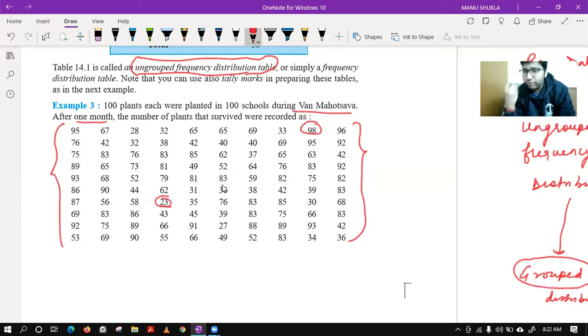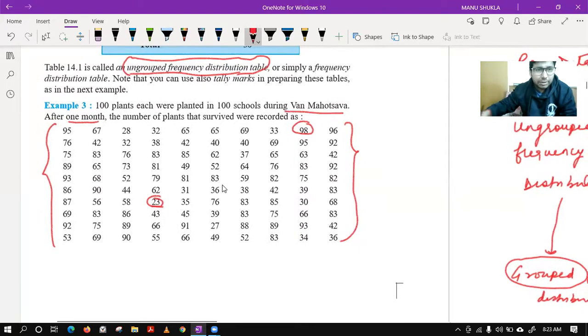Now you are free to form the groups you want to form. It depends on you what class width you want. You want a width of 10, you want a width of 20, it depends on you. Okay, suppose I go for 10 only. So let me start making the groups like this.